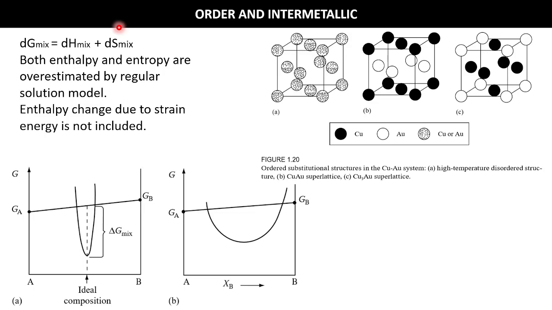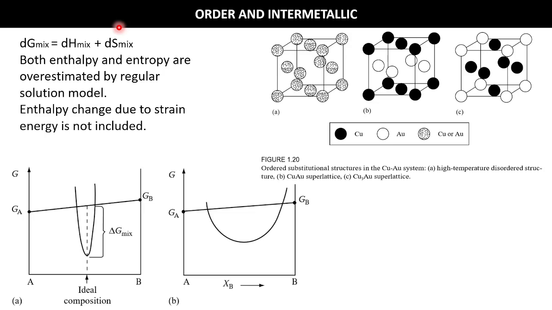But we have seen that if delta H mix, the enthalpy of mixing, is positive, then delta G mix at some composition will try to rise. Delta G mix is positive, right, at low temperature. So as temperature is decreasing, the positive enthalpy is taking effect on this matter.